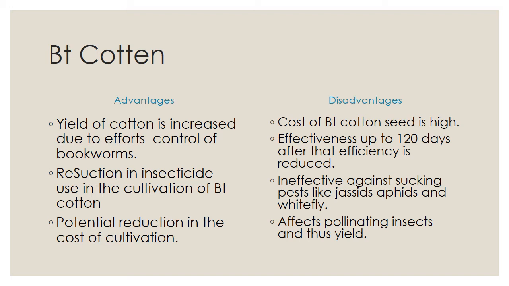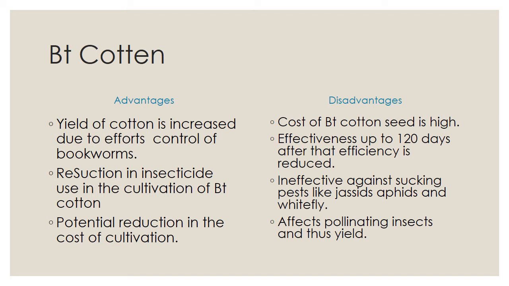So BT cotton affects the pollinating insects, so it will damage some of the yield. BT cotton was introduced with the motto of increasing the yield, but here it decreases the yield by affecting pollinating insects.